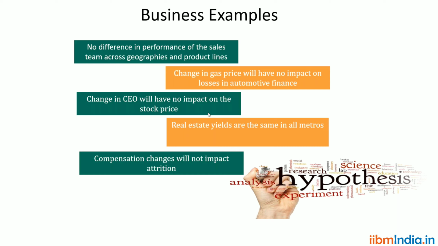After Ratan Tata left Tata Consultancy, the stock price decreased. So for some companies it is true, for some it is false. These are all hypothetical statements. Without data, we can't conclude whether a statement is correct or wrong.